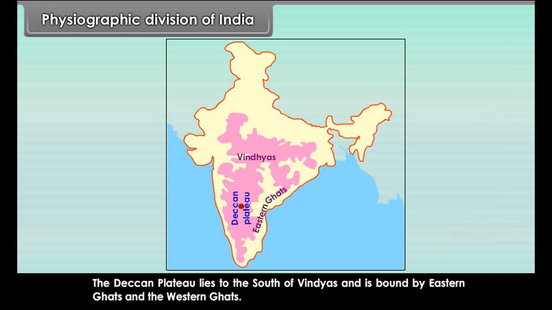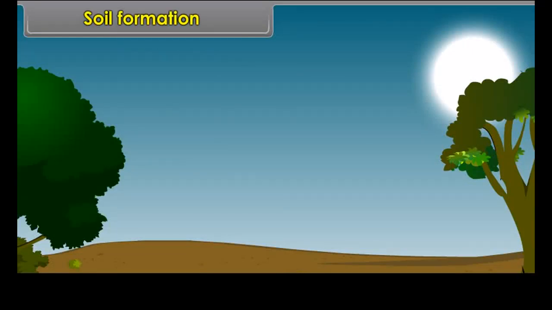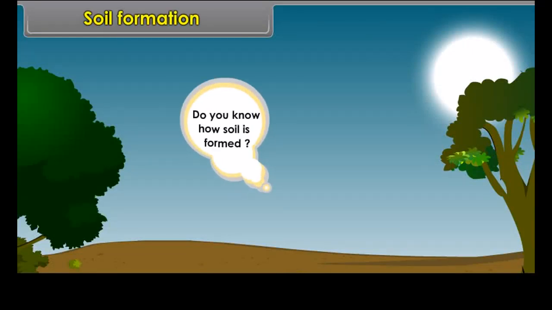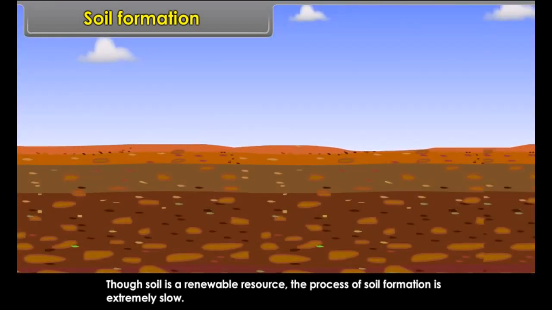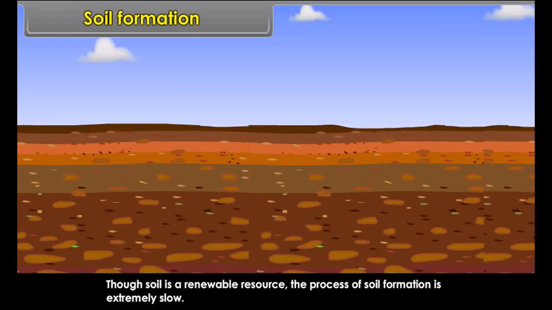The northern part is called the Malwa Plateau and it continues up to the Chota Nagpur Plateau. The Deccan Plateau lies to the south of the Vindhyas and is bound by the Eastern Ghats and the Western Ghats. The Deccan Plateau is flanked by narrow coastal plains.